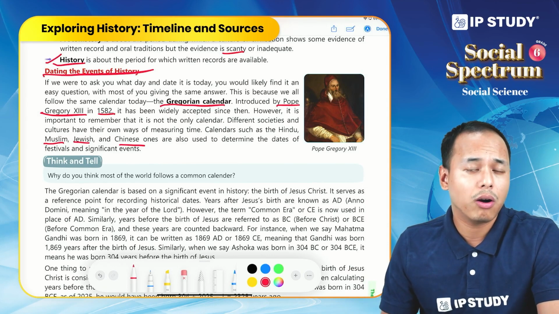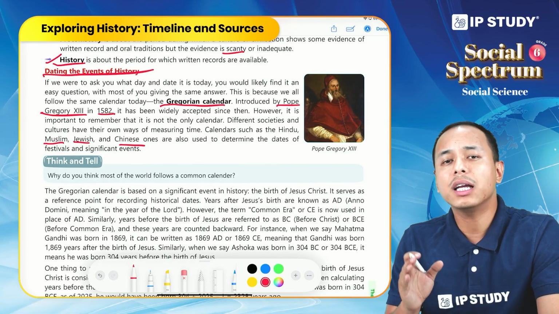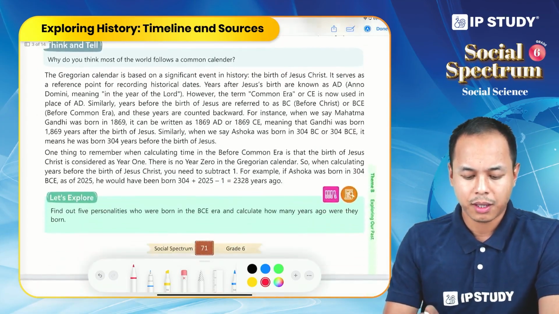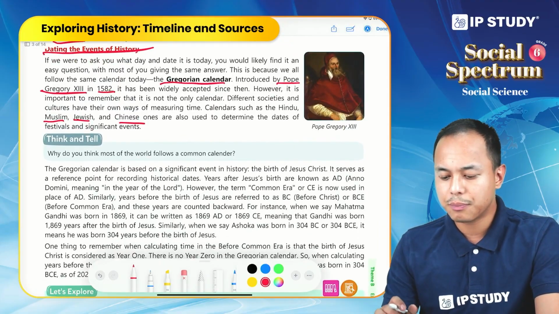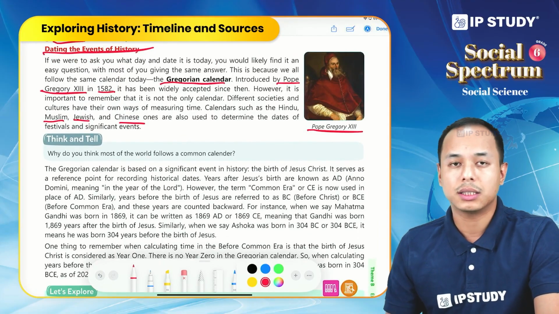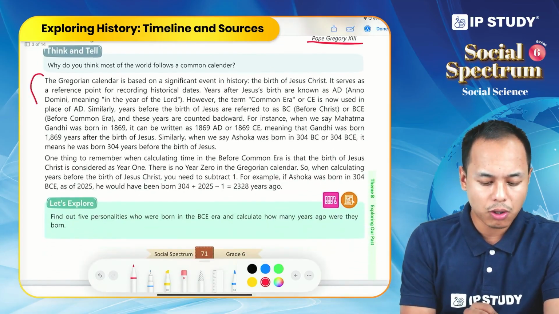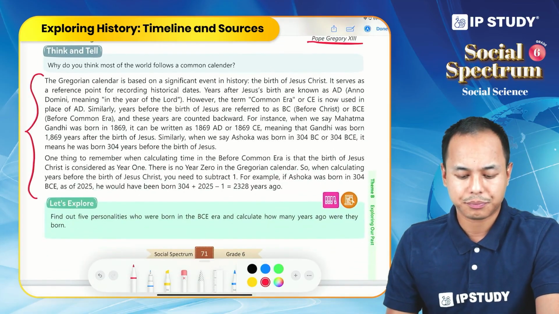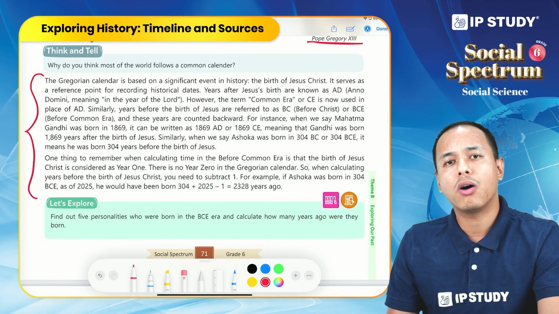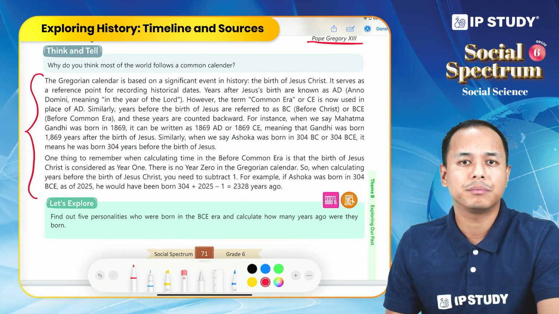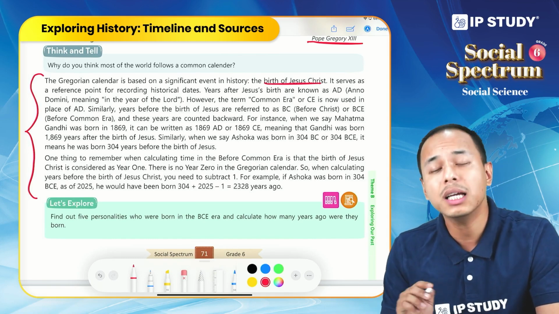We all have our own calendars, but normally we follow the Gregorian calendar. Before we jump into the next portion, this is the picture of Pope Gregory XIII, who introduced the Gregorian calendar. So now let us talk about the Gregorian calendar in detail. The Gregorian calendar is based on one important event. The reference point is a very significant event, and that is the birth of Jesus Christ.